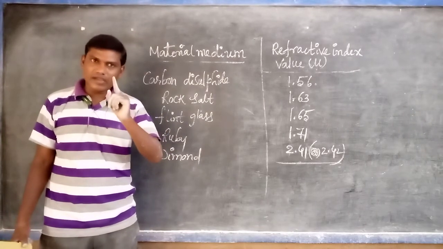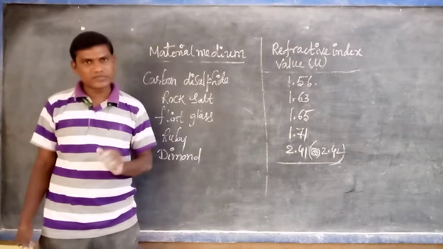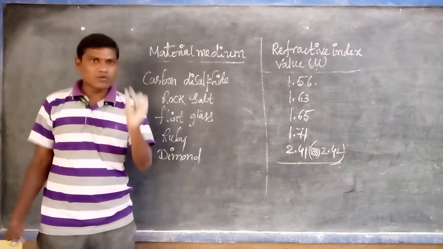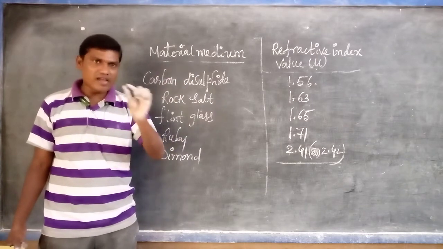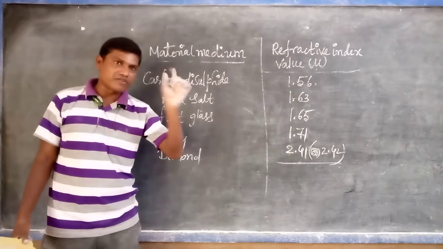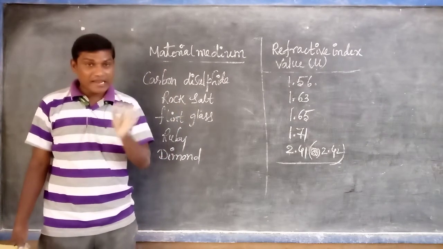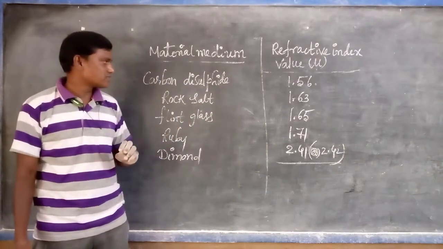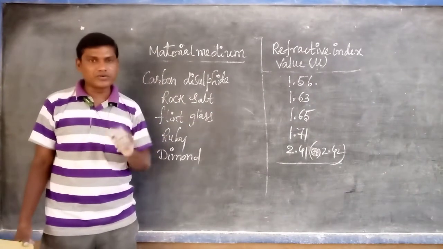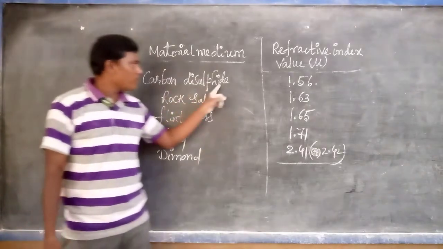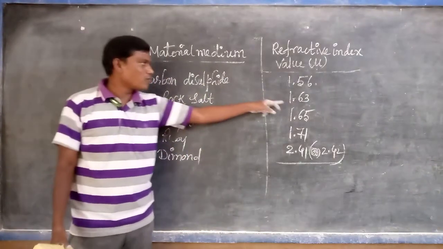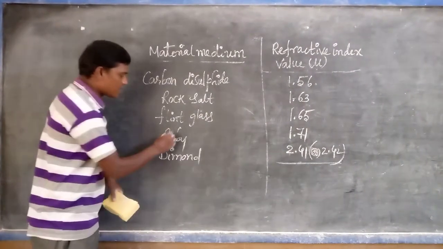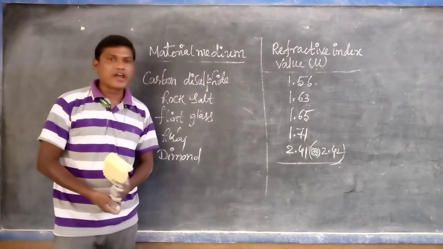Vacuum is 1, air is 1.0003, ice is 1.31, water 1.33, kerosene 1.44, turpentine oil 1.47, ordinary glass 1.5, benzene 1.5, Canada balsam 1.52, crown glass 1.53, carbon disulfide 1.56, rock salt 1.63, flint glass 1.65, ruby 1.71, and diamond is 2.41 or 2.42.